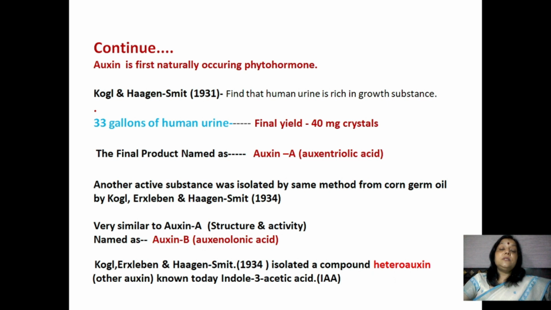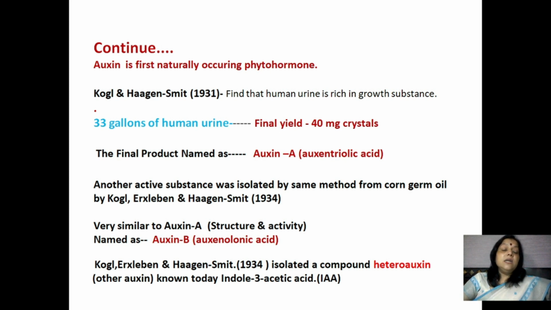Auxin is the first naturally occurring phytohormone. Kogl and Haagen-Smit found that human urine is rich in growth substance and they concentrated human urine by a series of purification processes, and the activity of the products of each purification step was determined by the avena curvature test.